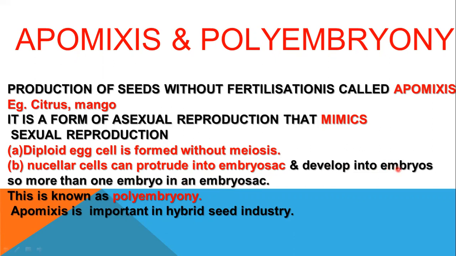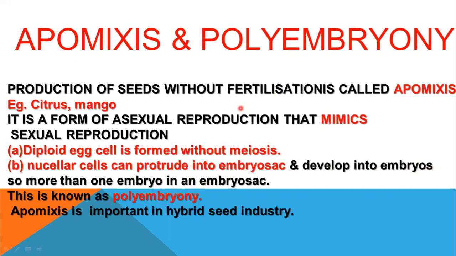So more than one embryo in an embryo sac. This is apomixis, but it is known as polyembryony. Poly means many. So instead of one embryo, there are many embryos in the embryo sac. So this is polyembryony.